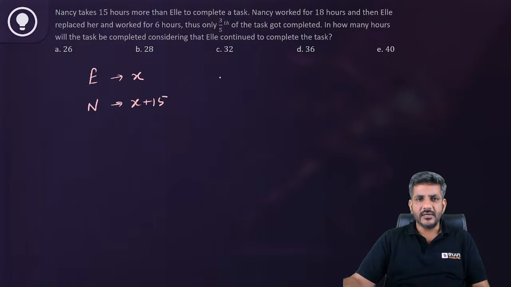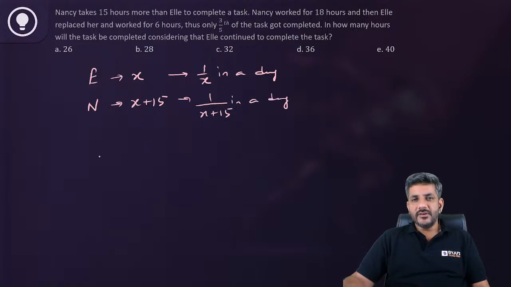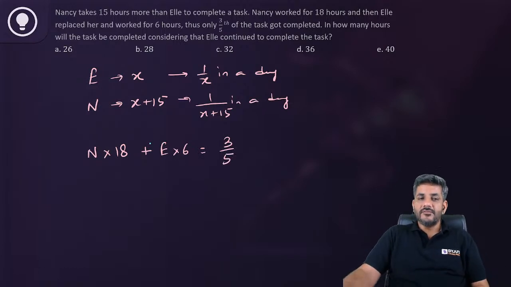So Ellie can do 1 by X of the job in an hour, and Nancy can do 1 by X plus 15 of the job in an hour. Nancy worked for 18 hours and then Ellie replaced her. So Ellie worked for 6 hours and they have done 3 by 5 of the total work.